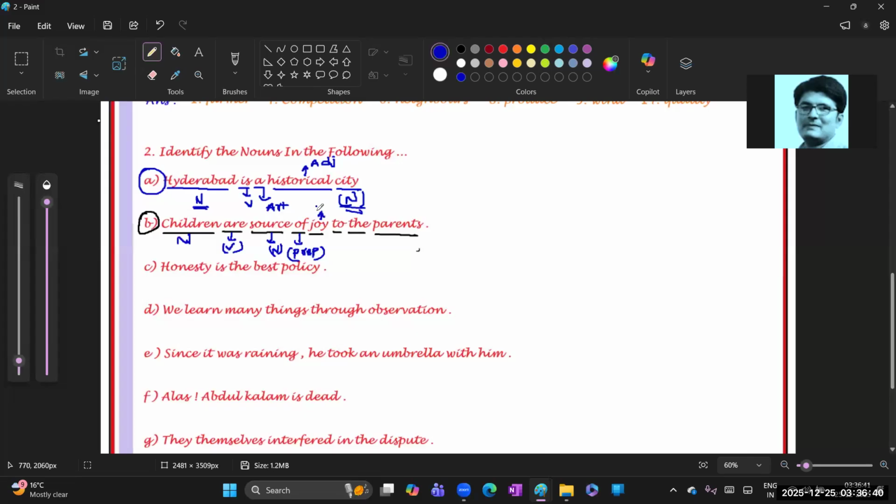This is also a noun. Next, to is going to represent the same preposition. And the, yes guys, it is an article, and parents is also going to represent a noun. Clear? What type of noun?